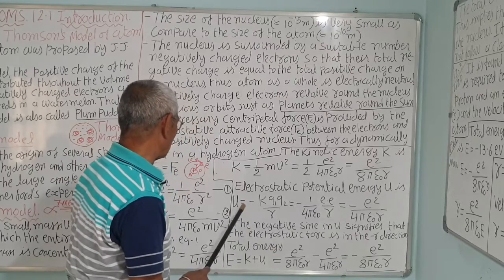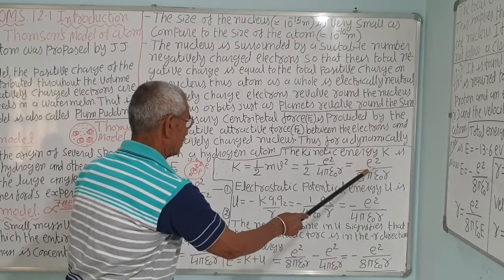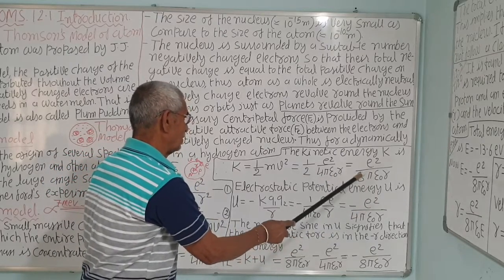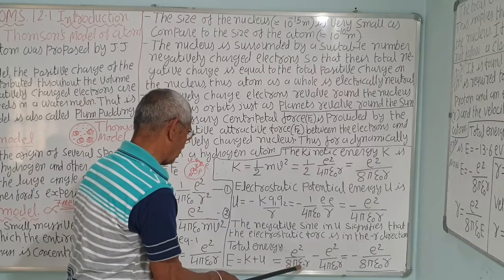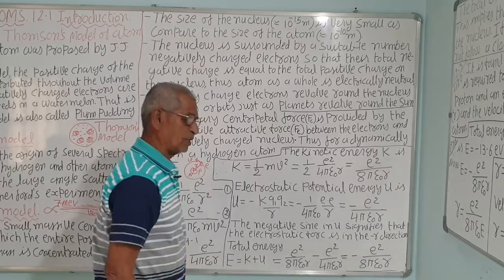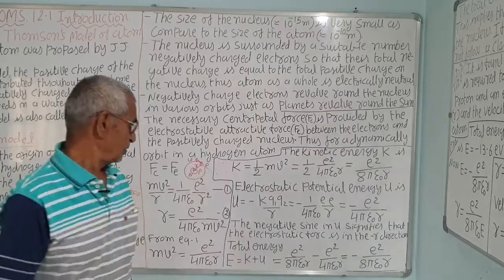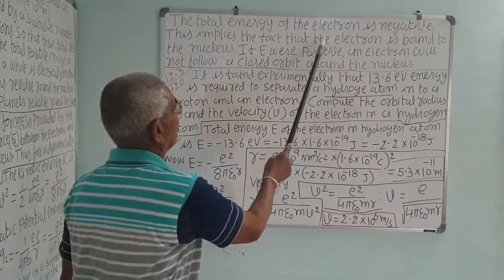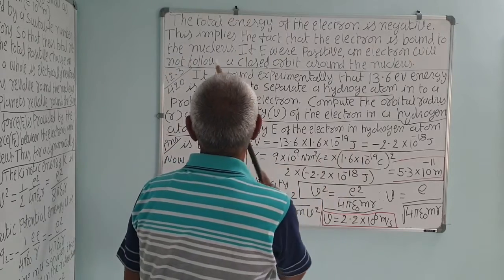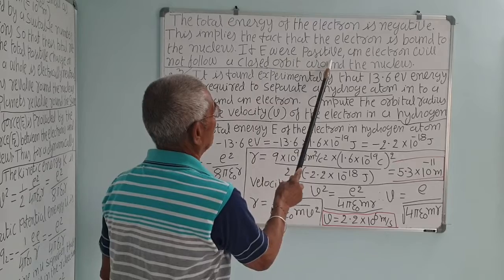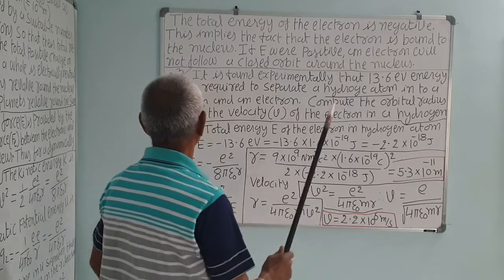The total energy is equal to K plus U, that is this plus this. This is kinetic energy, this is potential energy. This is plus and this is minus. So e square upon 8 pi epsilon 0 r minus e square upon 8 pi epsilon 0 r. That is the total energy, remember. It's an important equation. The total energy of the electron is also negative. This implies that the electron is bound to the nucleus. If E were positive, an electron would not follow a closed orbit around the nucleus, it would leave.